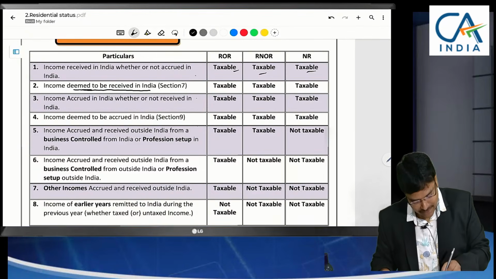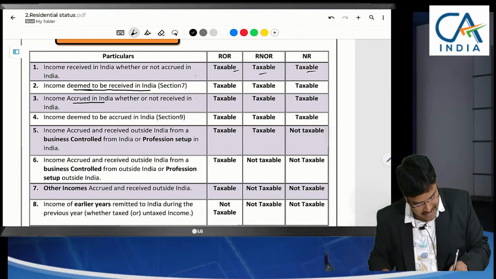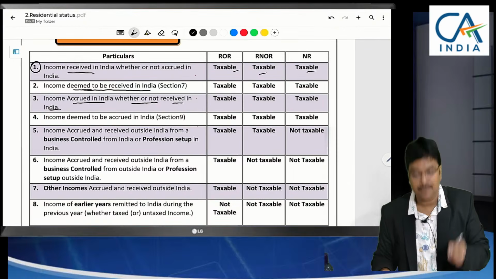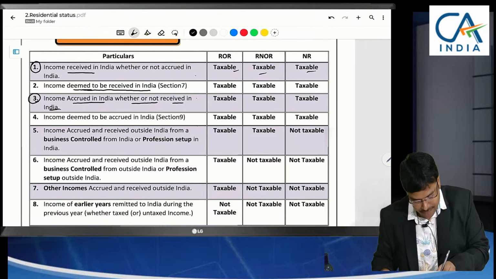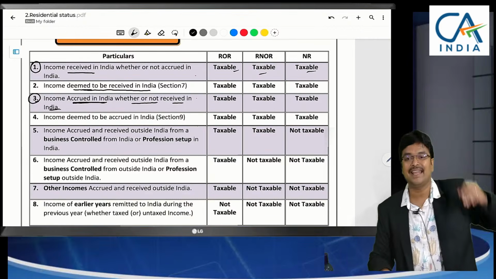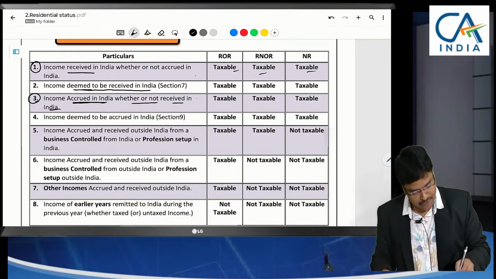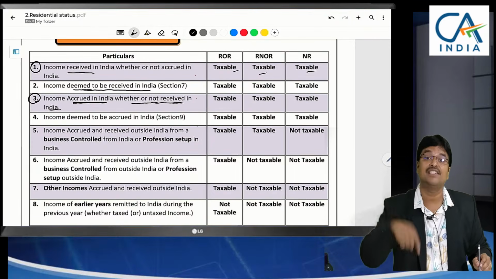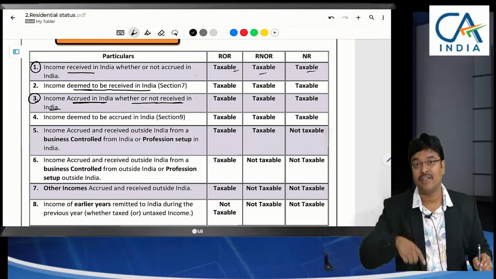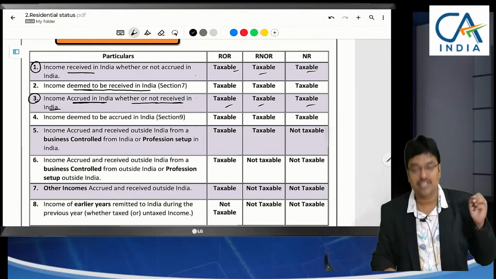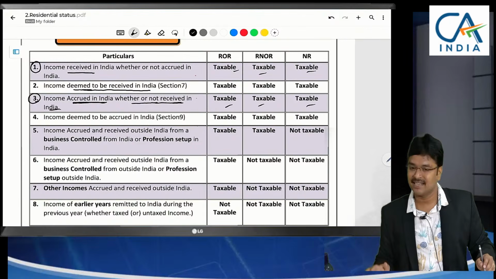Now coming to the next one, income accrued in India, whether or not received in India. The first point focused on receipt, whereas the third point focused on accrual. If accrual itself is in India, if you are earning income in India, then even though you are receiving it outside India, since the income is accrued in India, where did you earn? In India, sir. Then in such a case, whatever is your status, you will be liable to pay tax in India.